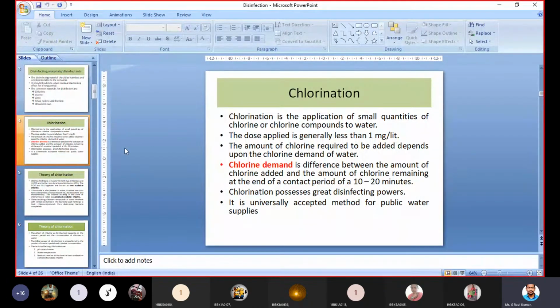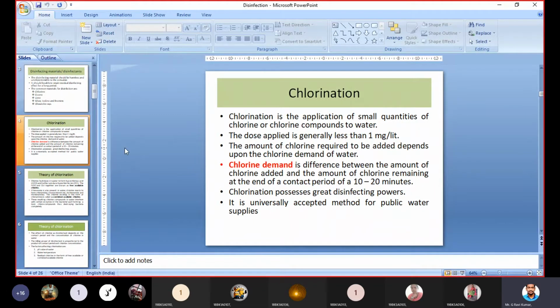Okay, now the dose applied is generally less than 1 milligram per liter. It means if 1 liter of water is given to you, the quantity of chlorine to be added should be 1 milligram at maximum, and less than 1 milligram of chlorine we can add. Okay, now so that's it.